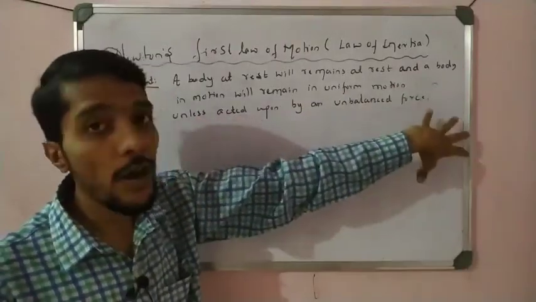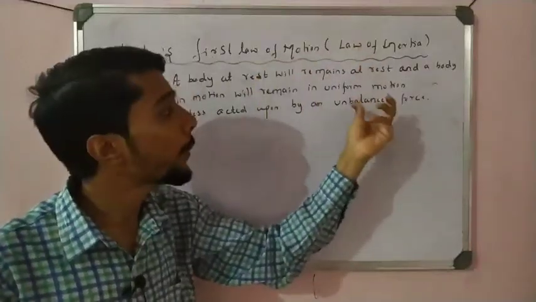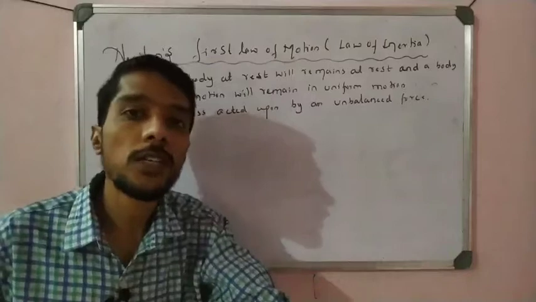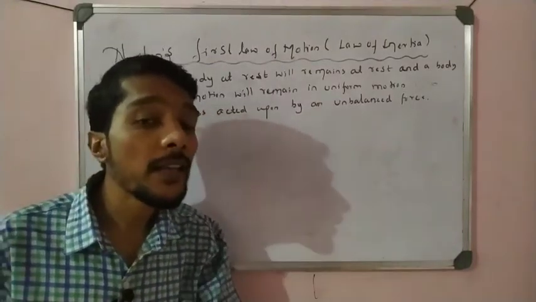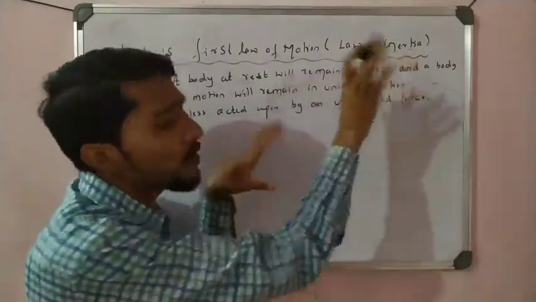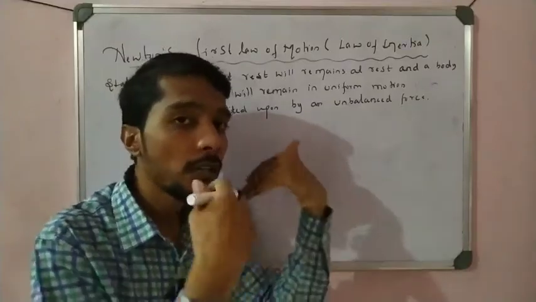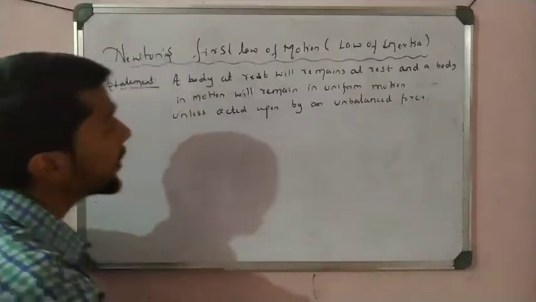If you apply an unbalanced force to a rest object, it moves. If we apply an unbalanced force on a moving object, it comes to rest. If you do not apply an unbalanced force on a rest object, it remains at rest. If you do not apply it on a moving object, it remains in motion. That is what Newton's first law says.